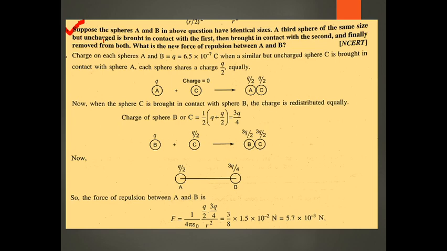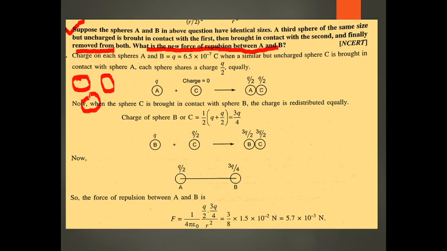But the third is uncharged. It is brought in contact with the first and then brought in contact with the second. Finally, it is removed from both. What is the new force of repulsion between A and B? The case is, this is sphere A, this is sphere B, and the third is sphere C. This is A, B, C.